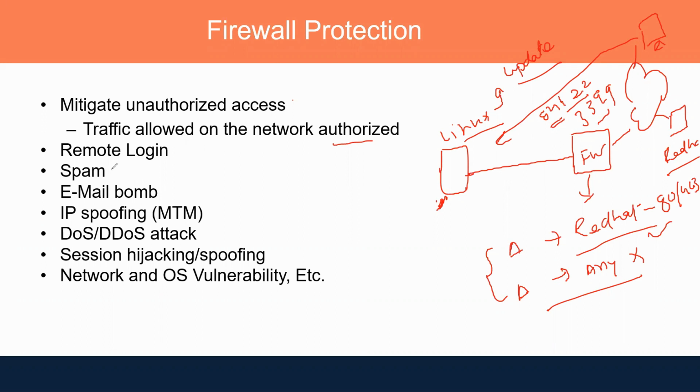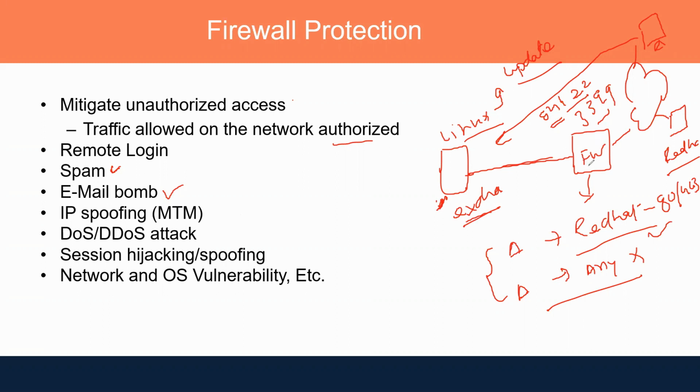Then spam. If someone is trying to send spam email, let's say this is an Exchange server, and someone is trying to send many emails, trying to do email bombing, the firewall would be able to detect those spam emails, because on the firewall you have the module for email security, so you can enable that.